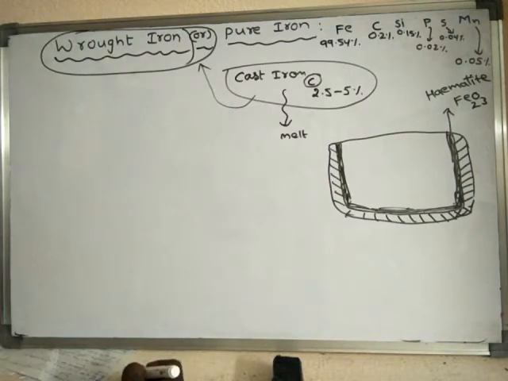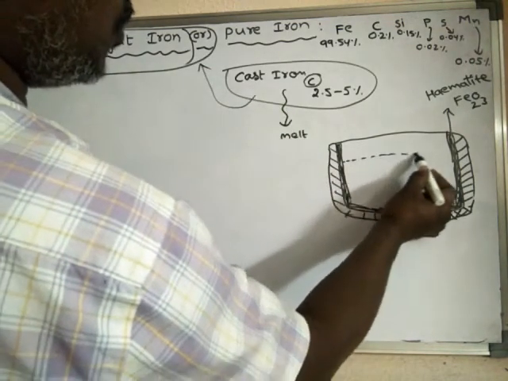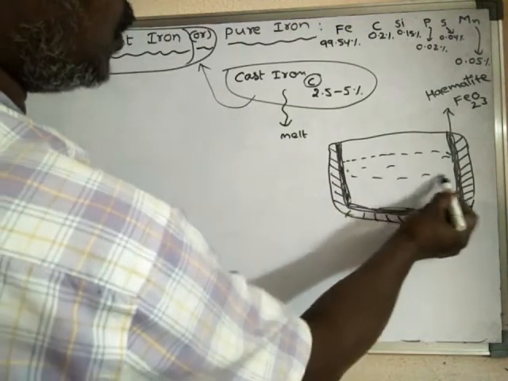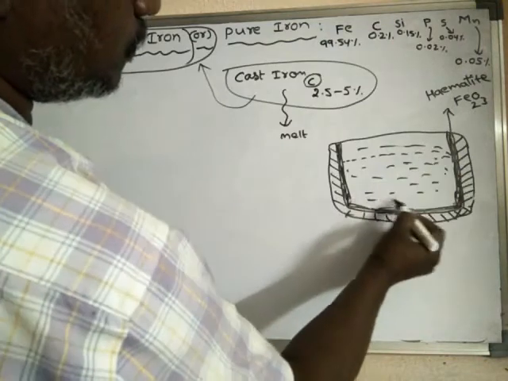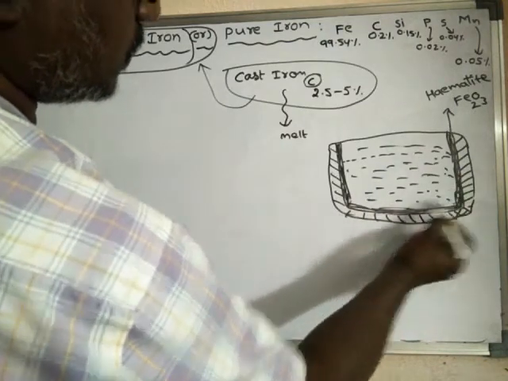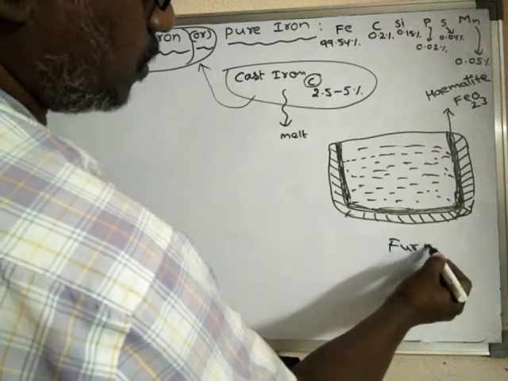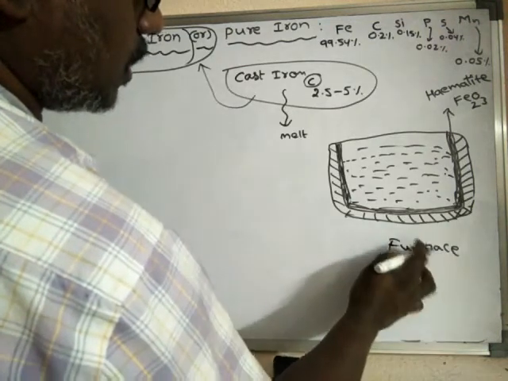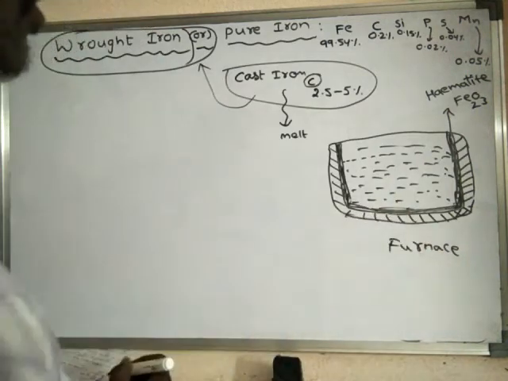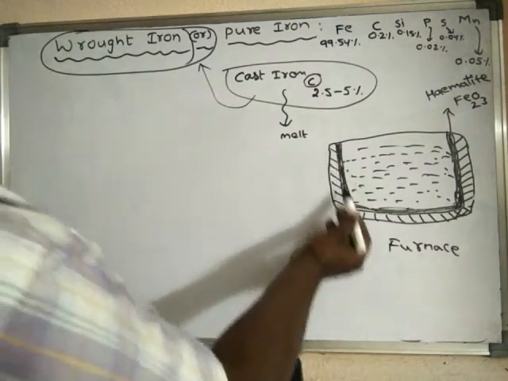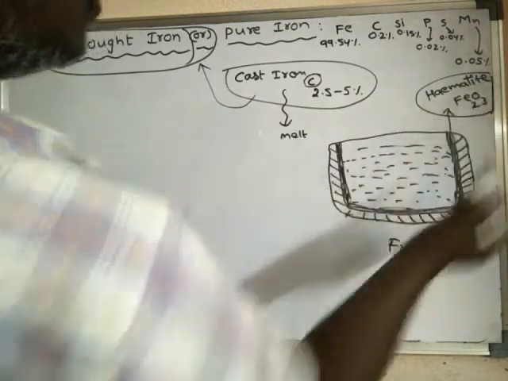Now the molten cast iron is poured into this furnace, and the inner lining of the furnace is made up of hematite. What happens?